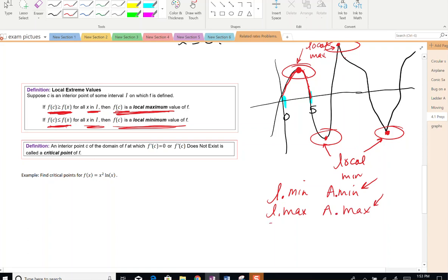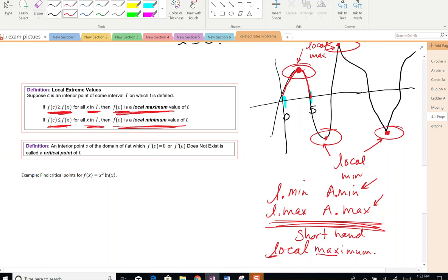All right, so these are the shorthand that I use, and I encourage you to use them unless you want to write out local maximum. You could write all that out, or you can just use L max.